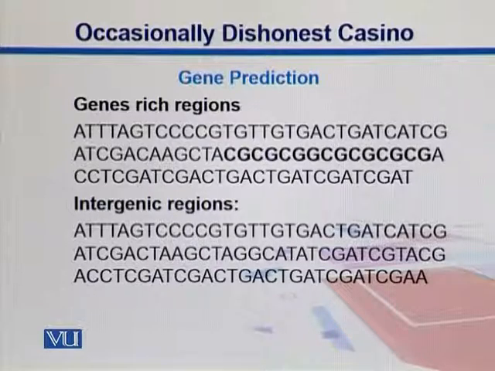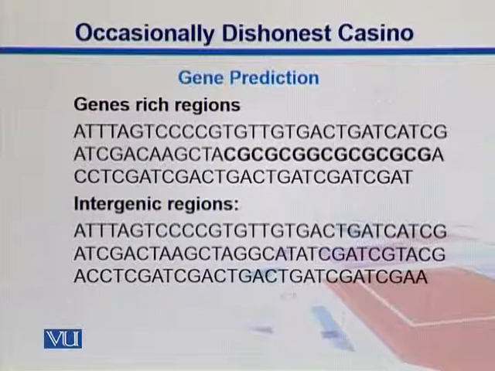Here, guys, if we want to find the analogy between these two situations, we can say that this die here is four-sided. God is using A, T, G and C. There are four outcomes for this die which is deriving the structure of your genes and the function of your genes. So if we look into the gene rich regions, we see more CGs. If in some sequence you are getting more CGs or more CpGs, you suspect that a loaded die has been used, or there is a scenario where you can find some genes.